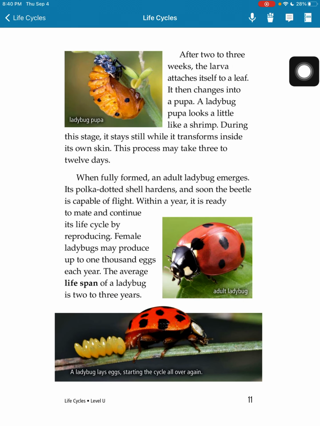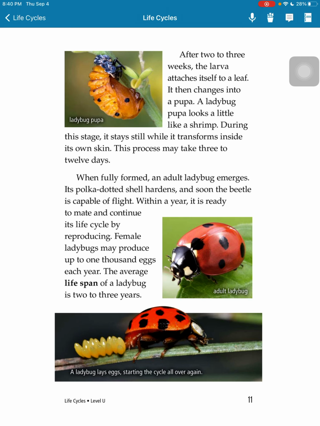After 2 to 3 weeks, the larva attaches itself to a leaf. It then changes into a pupa. A ladybug pupa looks a little like a shrimp. During this stage, it stays still while it transforms inside its own skin. This process may take 3 to 12 days. When fully formed, an adult ladybug emerges.